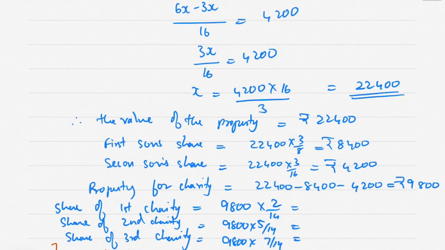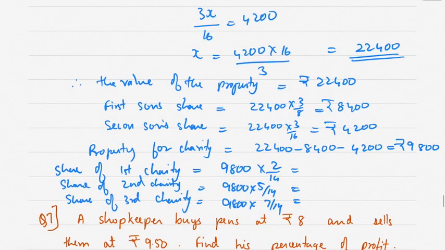Okay, so which comes to 1,400 rupees, 3,500 and rupees 4,900.